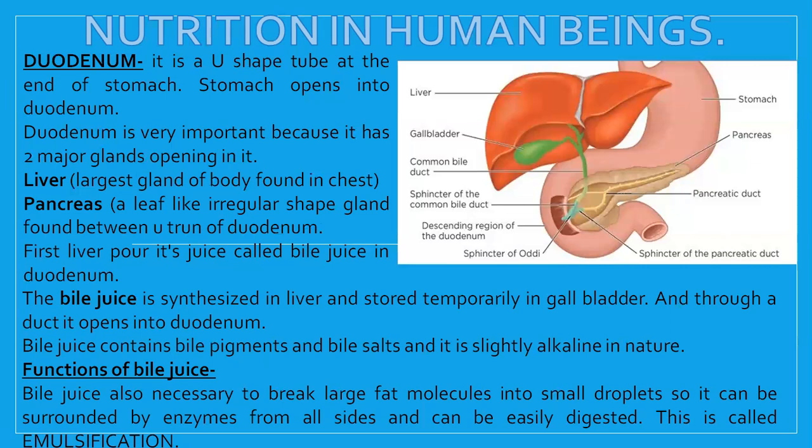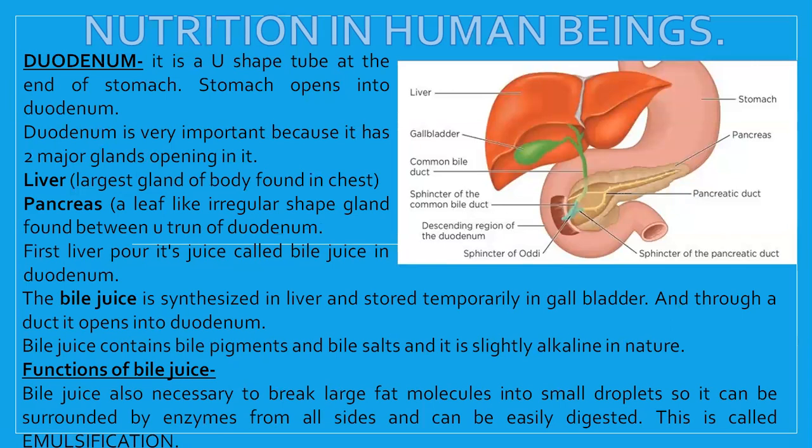First, it converts the acidic medium of food to alkaline, because the further enzymes which are going to be secreted in the small intestine can work only in an alkaline medium. So when the alkaline secretions are released, the effect of hydrochloric acid will be nullified, and even enzymes like pepsin, which were working in the acidic medium, will be destroyed. And the medium of the food will be changed from acidic to alkaline.